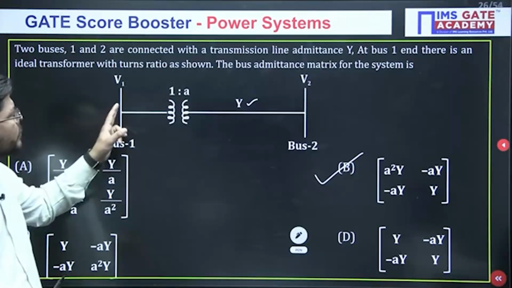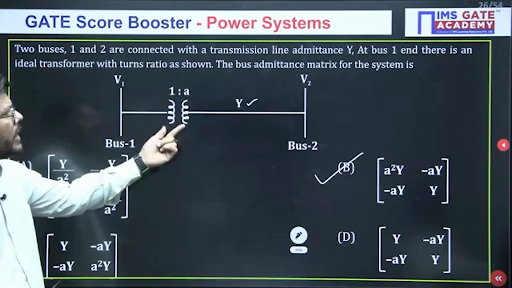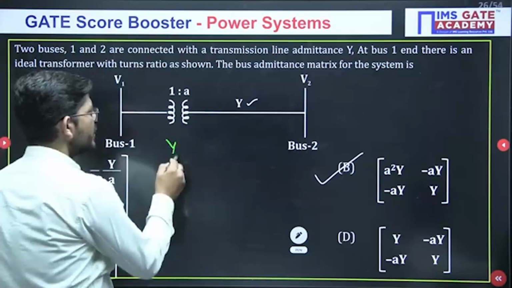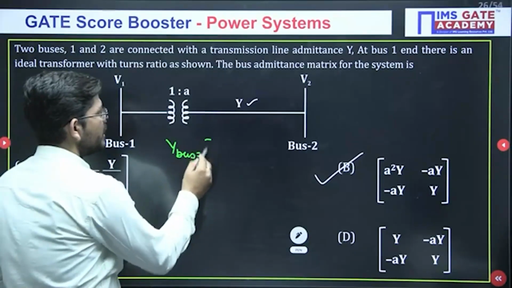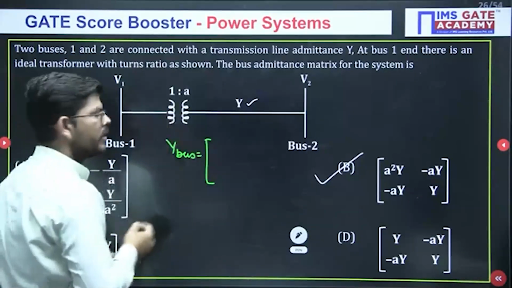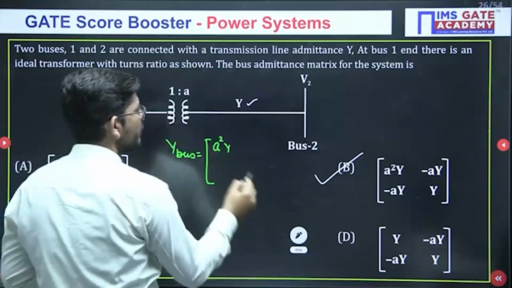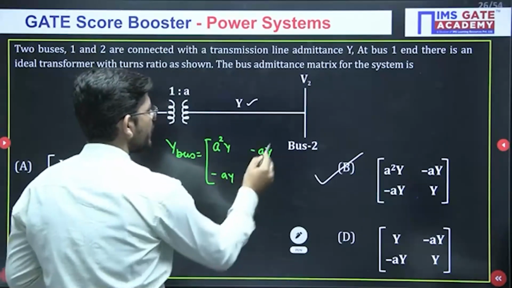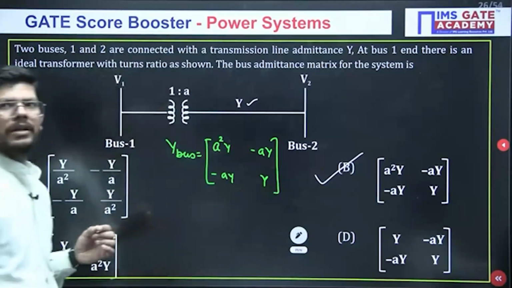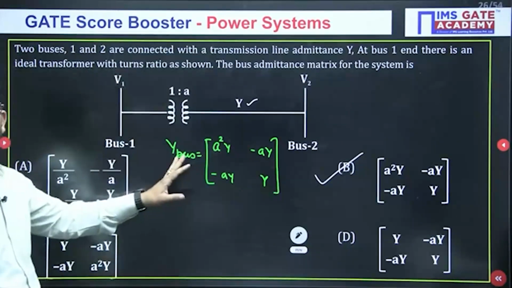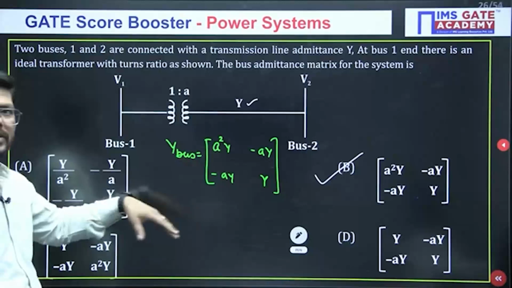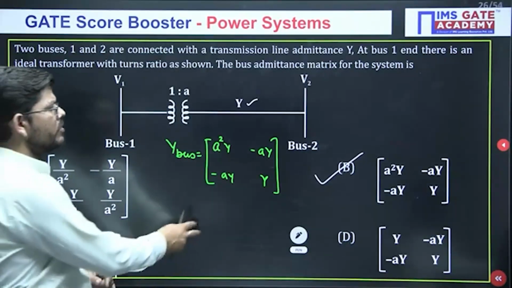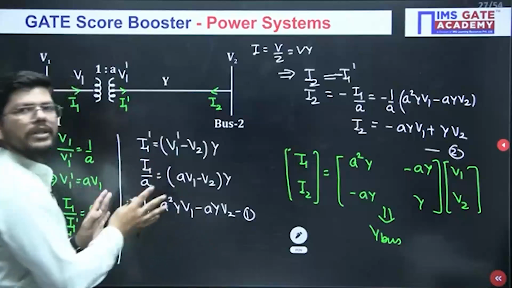Okay, now you can prepare yourself with this particular case. Whenever you have a transformer connected between any two buses, and the transformation ratio is 1:A, you can write the Y bus matrix directly. This element will be A square Y, this element will be Y, and these elements will be minus AY, minus AY. You have to practice writing this Y bus matrix, because this can save a lot of your time. I hope this is clear to everyone. Okay, so this is how we can solve this question.